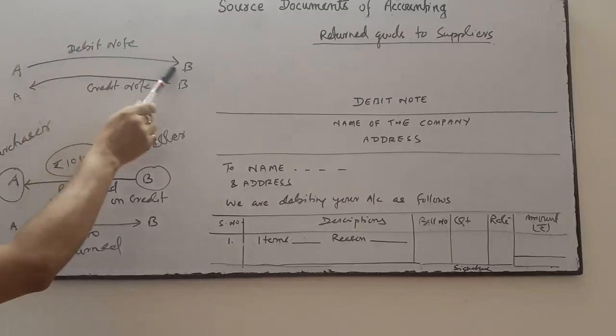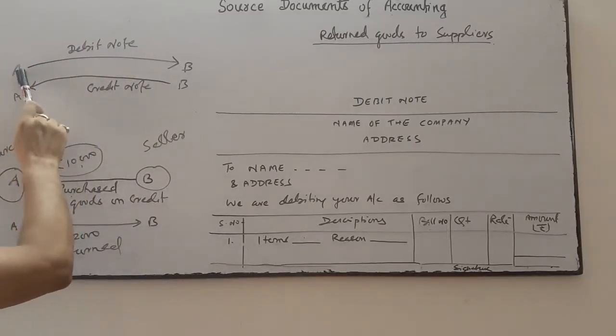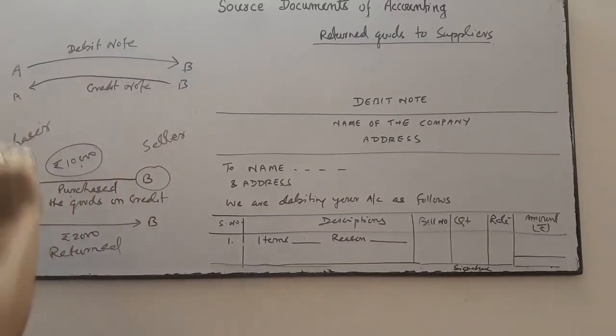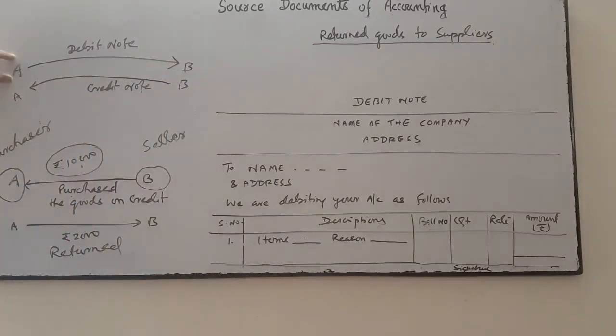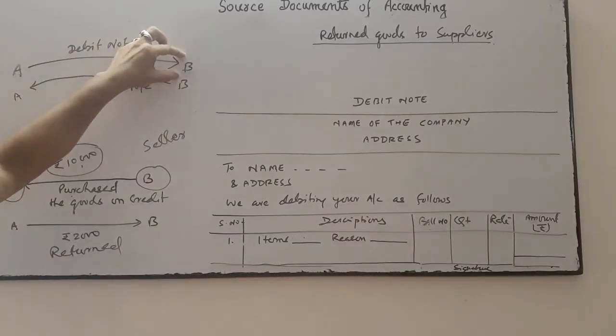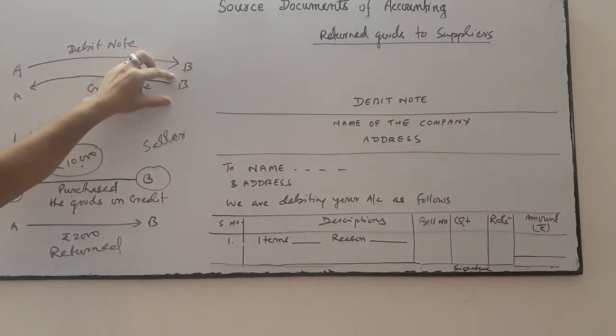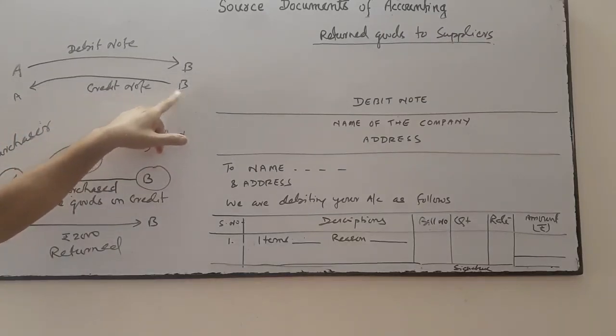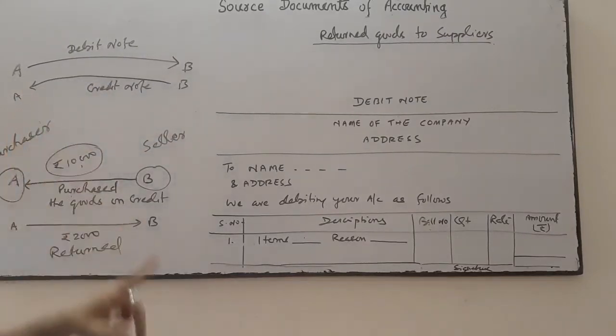The debit note indicates that in A's books of account, B's account is debited. In B's books of account, through this credit note, he wants to convey that in my books of account, A's name is credited.